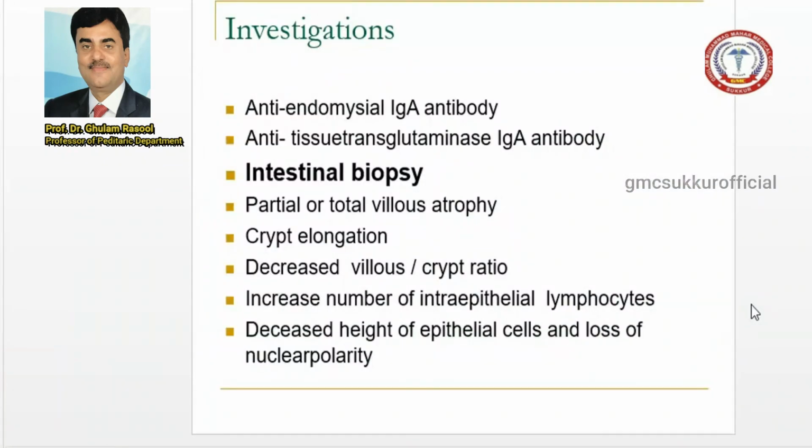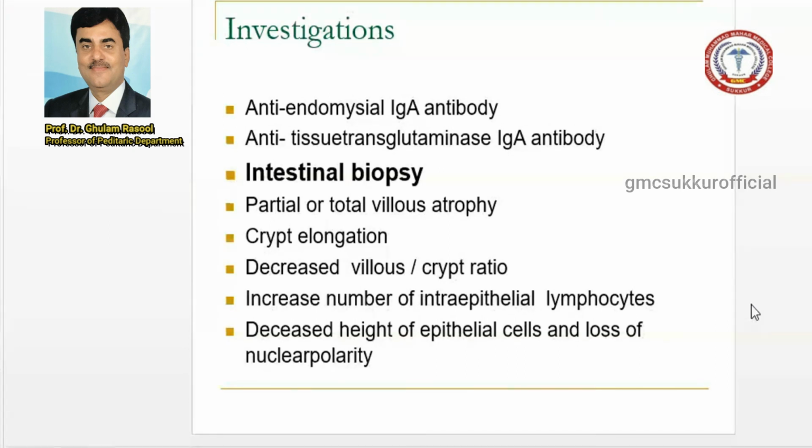Now, these are the investigations when you think about a child who presents with celiac. This is the screening test. You can say anti-endomysial antibody, IgA antibodies, and anti-tissue transglutaminase IgA antibodies. These are the screening tests. If you have a doubt, you can advise them.